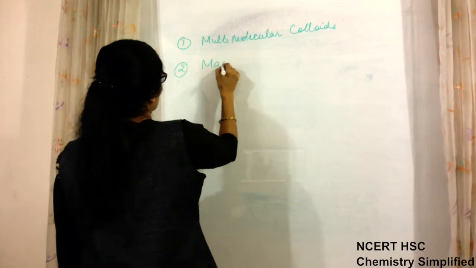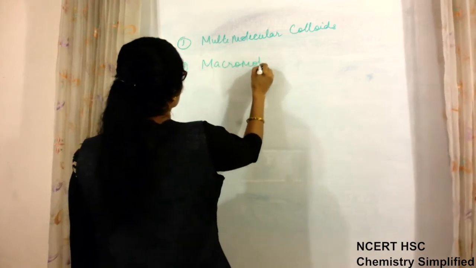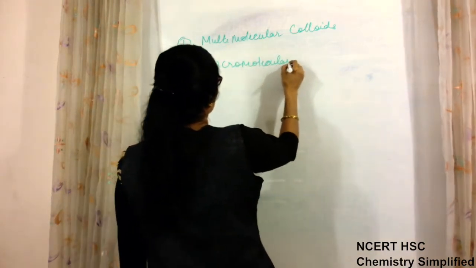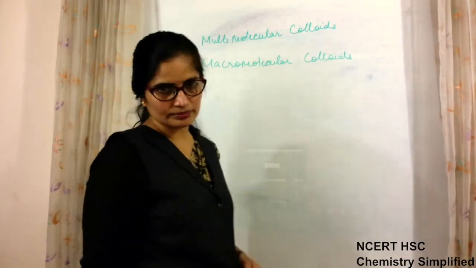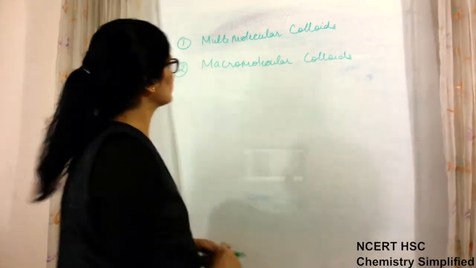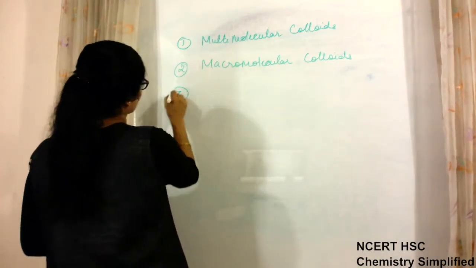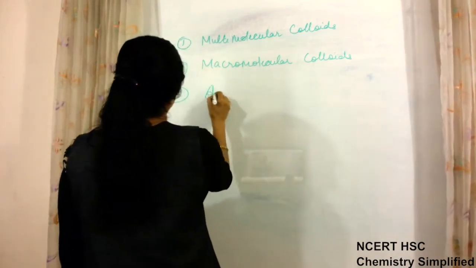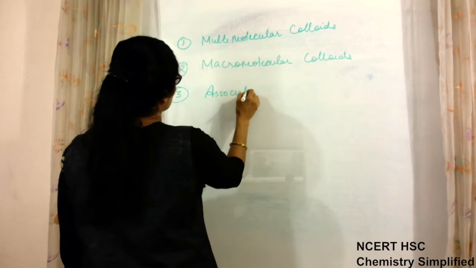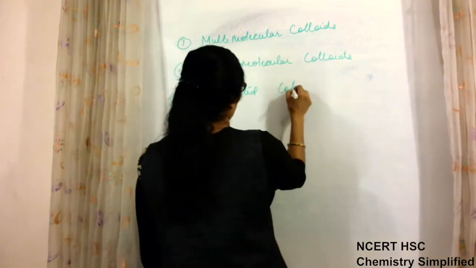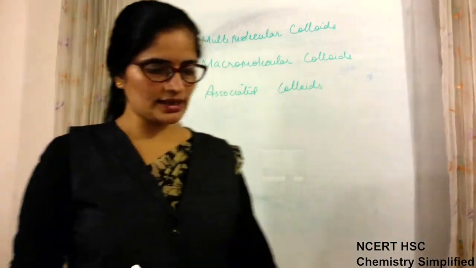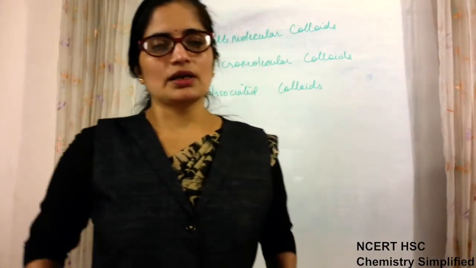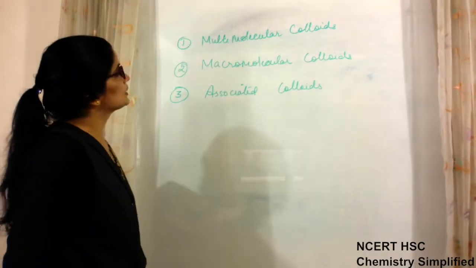Second is macromolecular colloids. Okay. Third is associated colloids. These three types of colloids are classified on the basis of size of the dispersed phase.